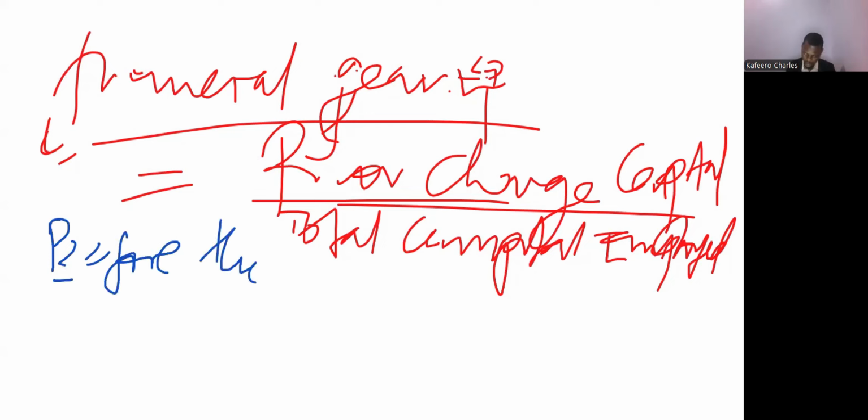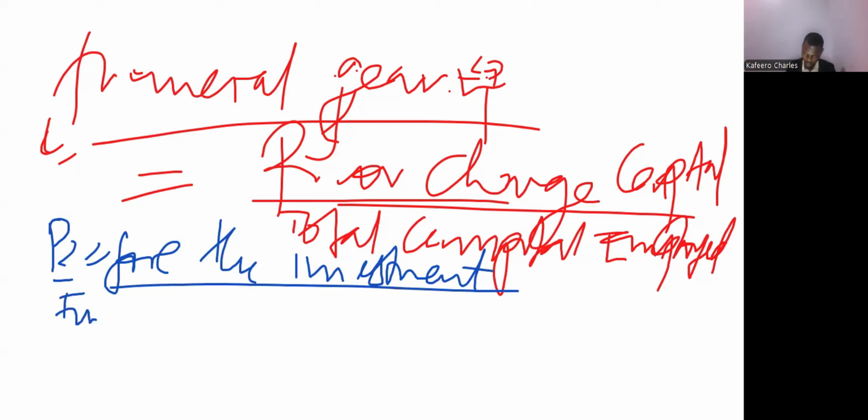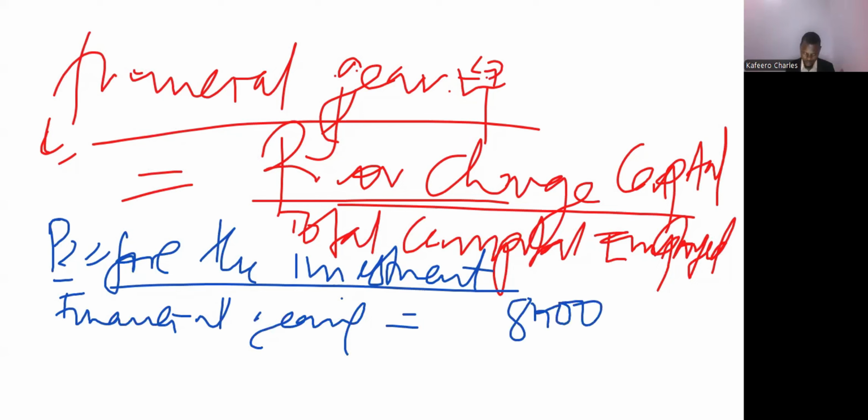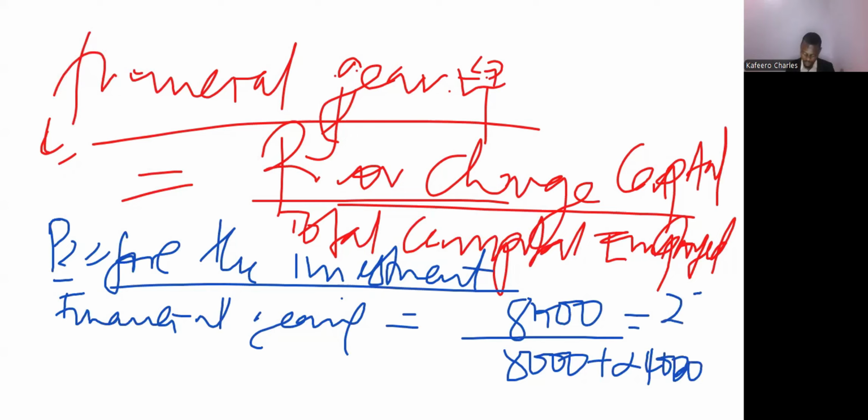Before the investment, the financial gearing: the prior charge capital here is 8,000, divided by 8,000 plus the 24,000. That is going to give you 25%, because this is multiplied by 100 to make it a percentage.